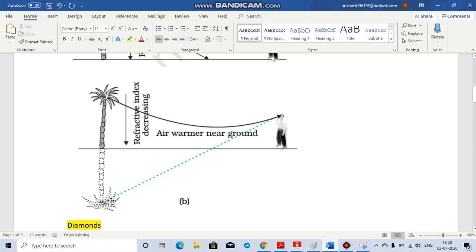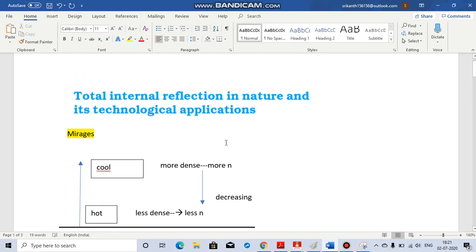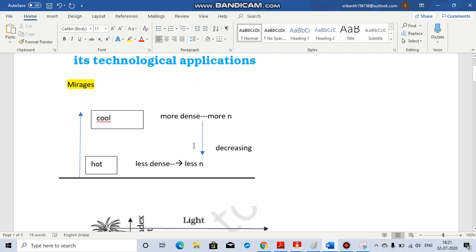Mirage is an optical illusion. And for it to happen, the person has to be at a considerably large distance, not close to the tree. Here you can see that there is a reflection happening. This whole thing is in the denser region only. So the light rays, instead of going straight, reflect back. So this is how internal reflection creates mirages, especially in the desert region.